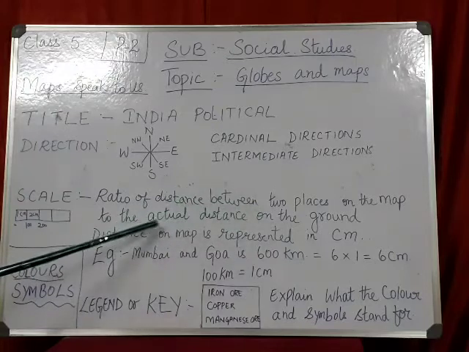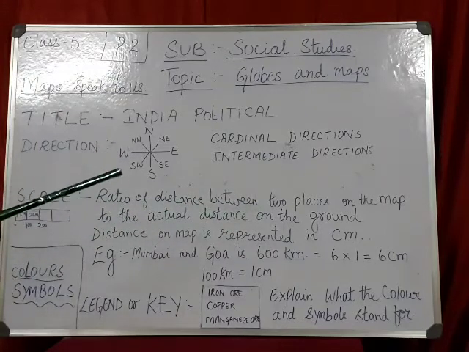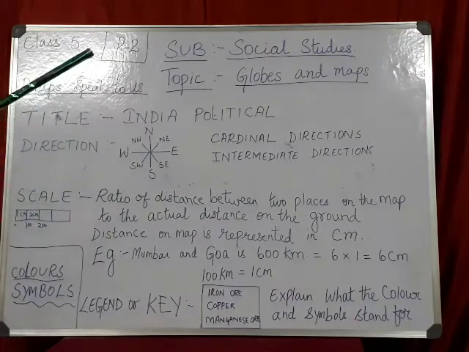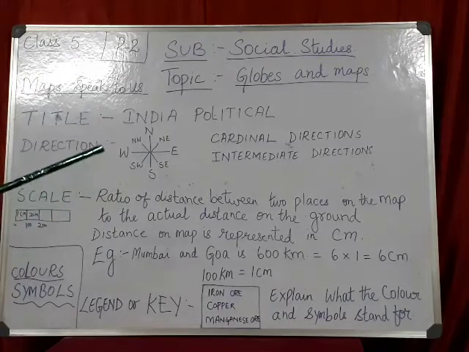Like for example, the distance between Mumbai and Goa approximately is 600 kilometers. Now we cannot draw the 600 kilometers on a map. Okay, so they have reduced this, that is, 100 kilometers is converted into 1 centimeter.